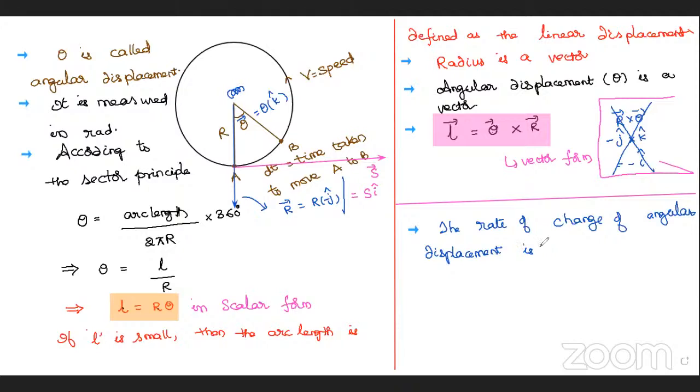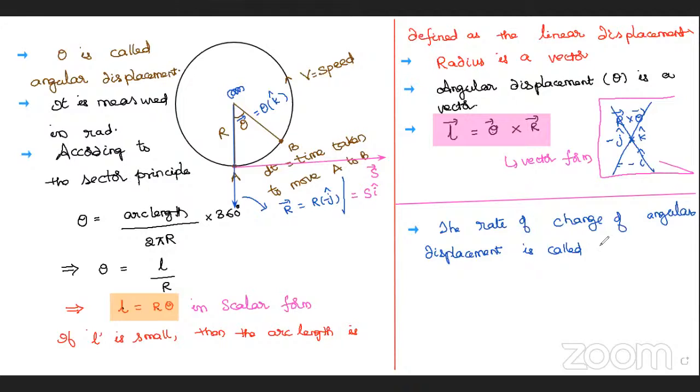Just to follow the logic: rate of change of displacement is velocity. So rate of change of angular displacement will be angular velocity, am I right?